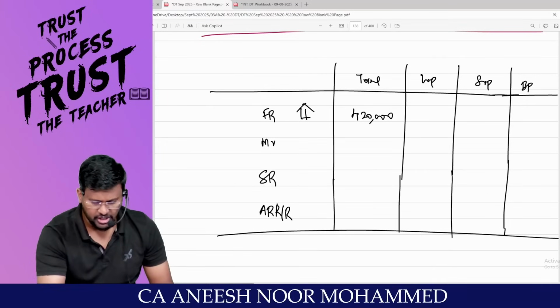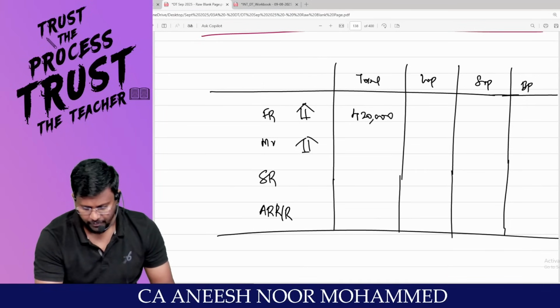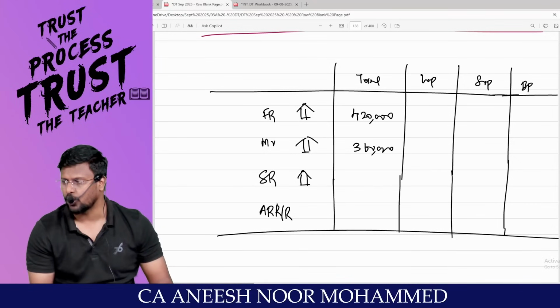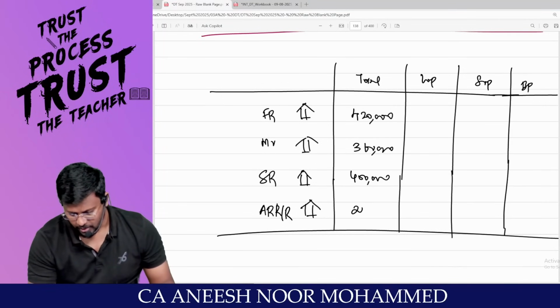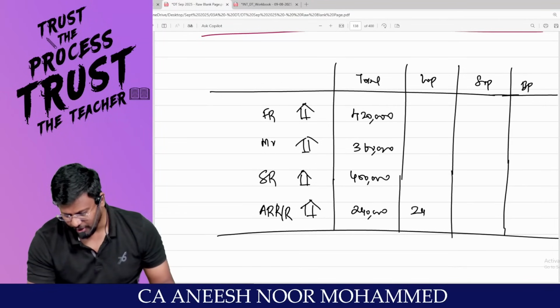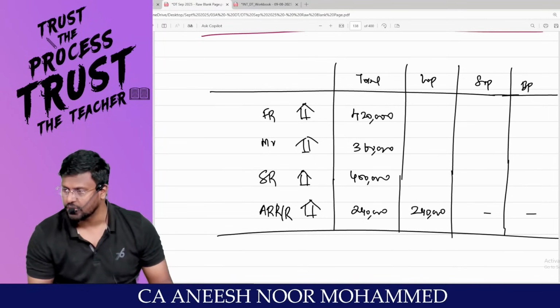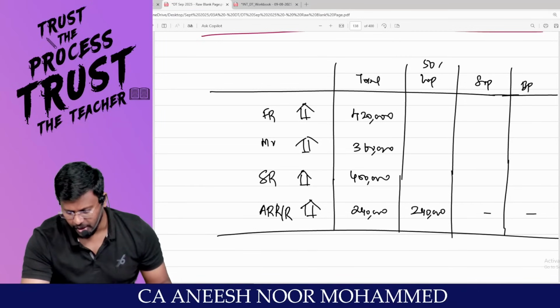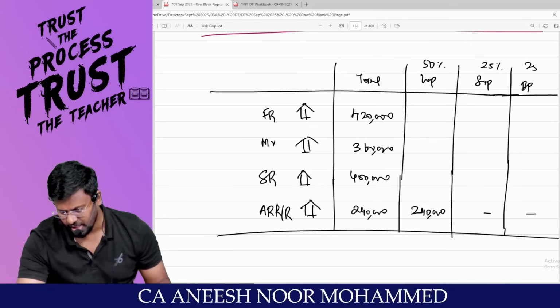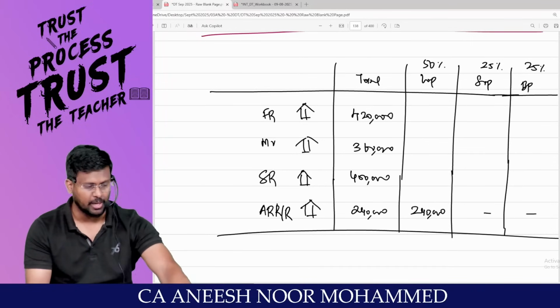4,20,000. What is the municipal value for the house as a whole? 3,60,000. Standard rent for the house as a whole, 4 lakhs. Actual rent received or receivable for the let out portion, 2,40,000. This 2,40,000, 100% will go to the let out portion. Am I right? My dear lovable students, this 4,20,000: 50% is let out portion, 25% is self-occupied, and 25% is business portion. Am I right?